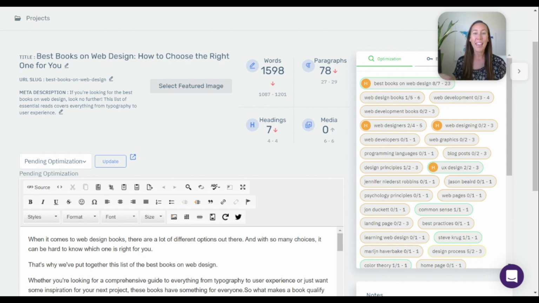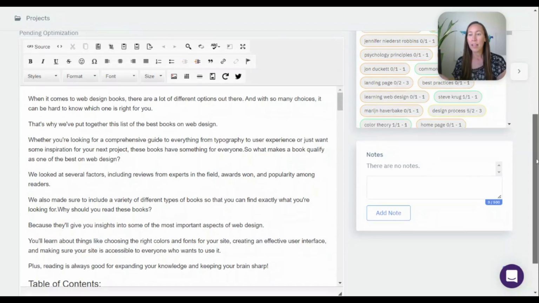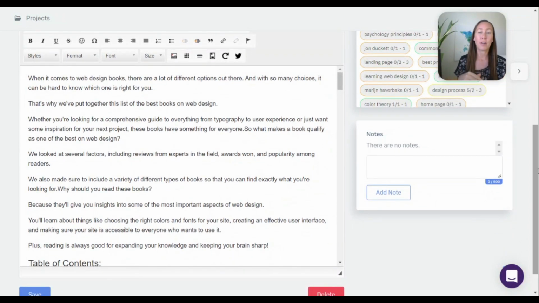So beautiful. Now we have over here some metrics. We have the number of words. Nearly 1,600 words have been written for us this quickly on this post, and it was recommending that we needed about 1,100 to 1,200 in order to rank. So that's wonderful. We have 7 headings included, and we'll come back over here to this in a minute because I do want to show you this. But let's take a look at the content. When it comes to web design books, there are a lot of different options out there, and with so many choices, it can be hard to know which one is right for you.